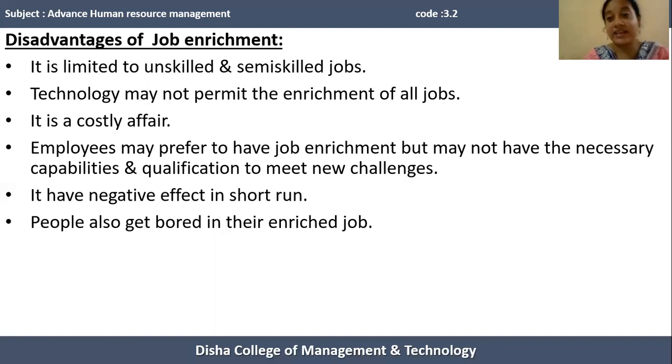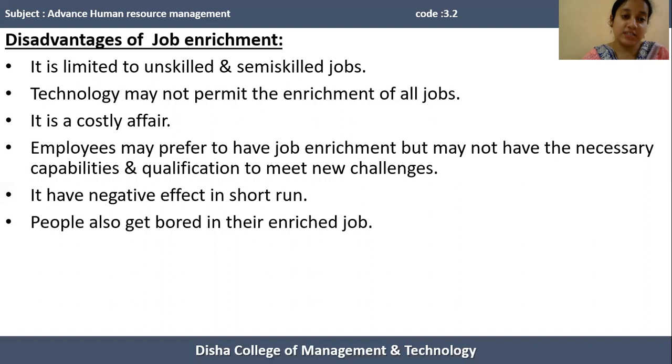So in that case the organization may not permit or may not allow the human resources to schedule their own work as per their choice. And the human resources also require some level of supervision, because the human resources are going to perform a new task. So due to the technological advancement, the organization may not permit to enrich all the jobs of an organization.